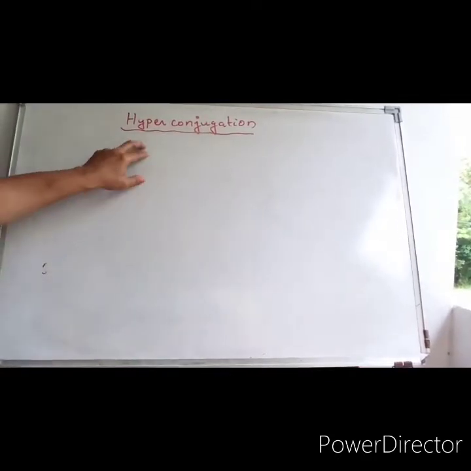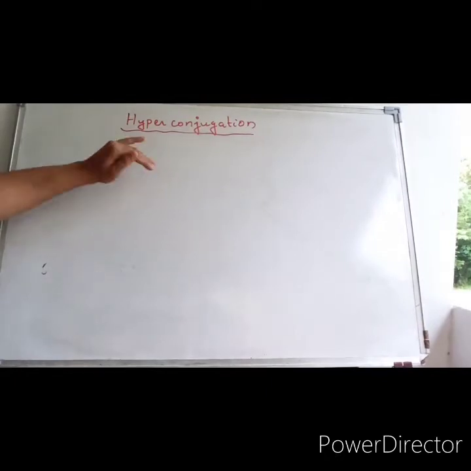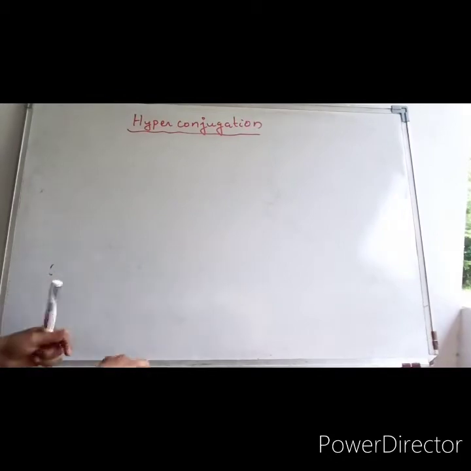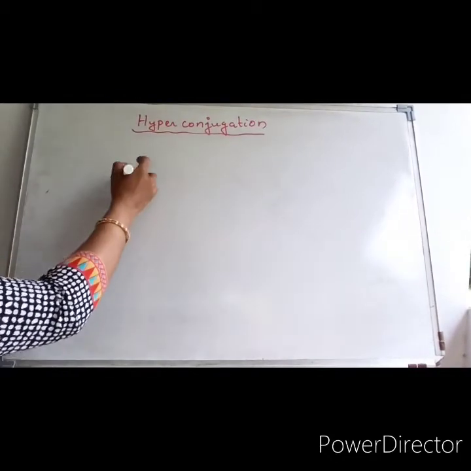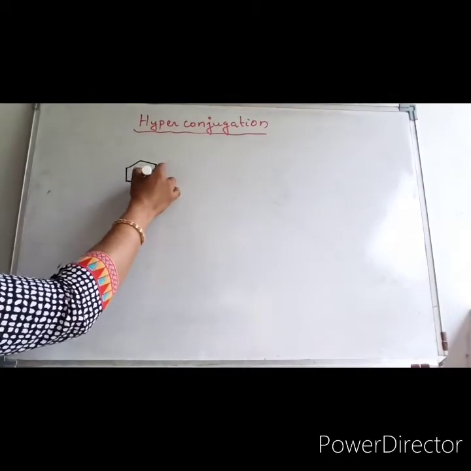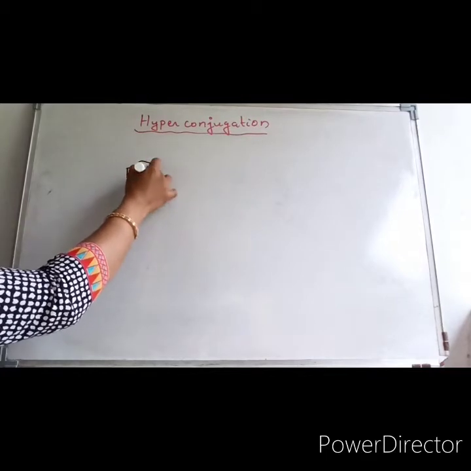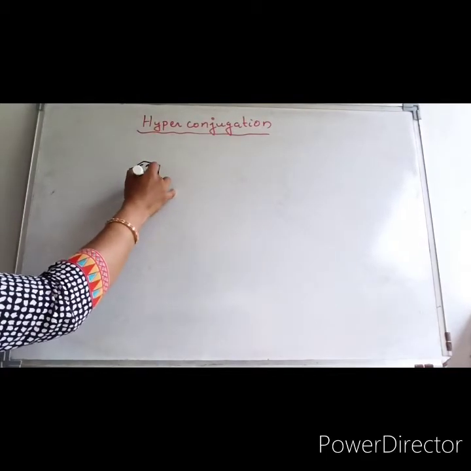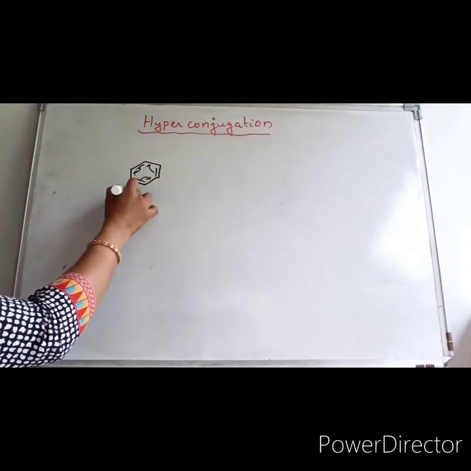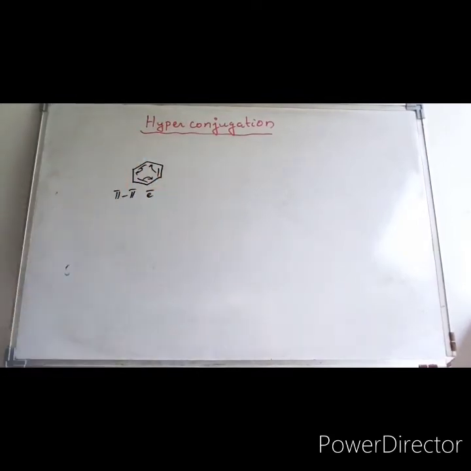In this video, I will be discussing hyperconjugation. Before going to that, we have seen the resonance concept. What is resonance? If you are taking benzene, for example, there will be delocalization of pi electrons. So there is delocalization of pi electrons happening in resonance.